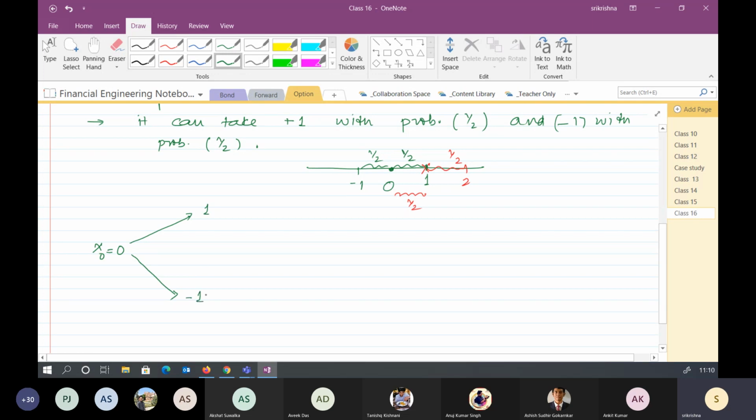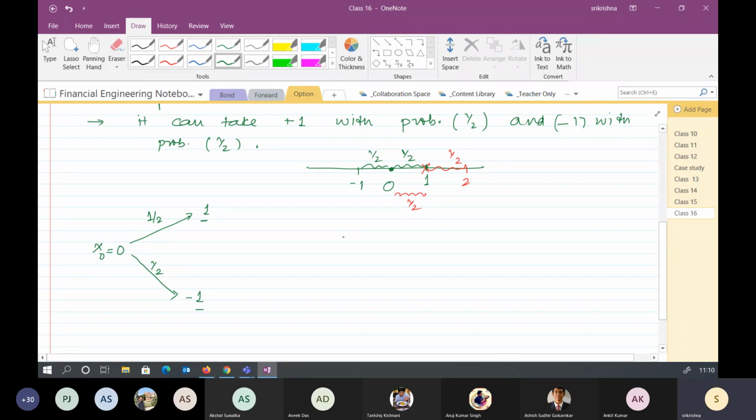Do you agree with this? With probability half and half. Whatever I am writing, 1 and minus 1, is a node, going from 0 to 1 or 0 to minus 1, and whatever is written on the edges is a probability.